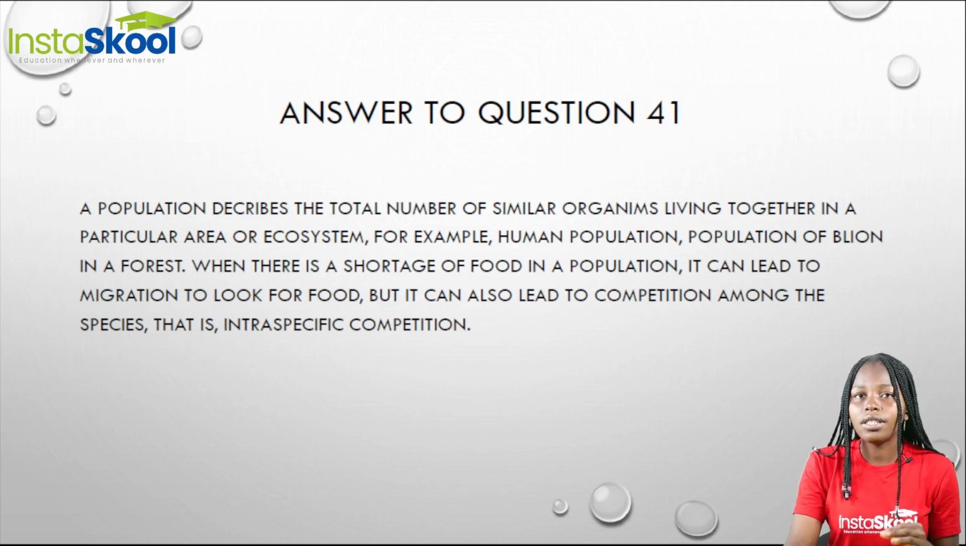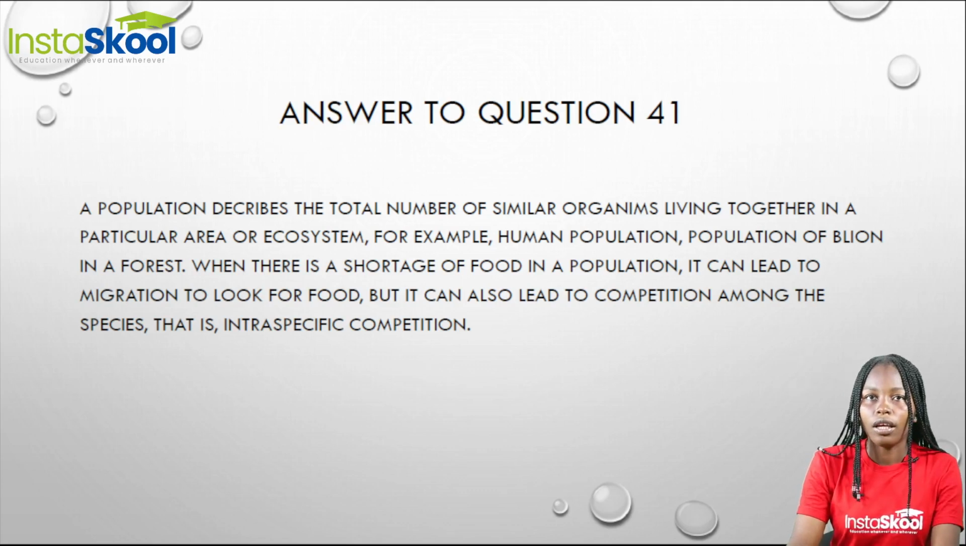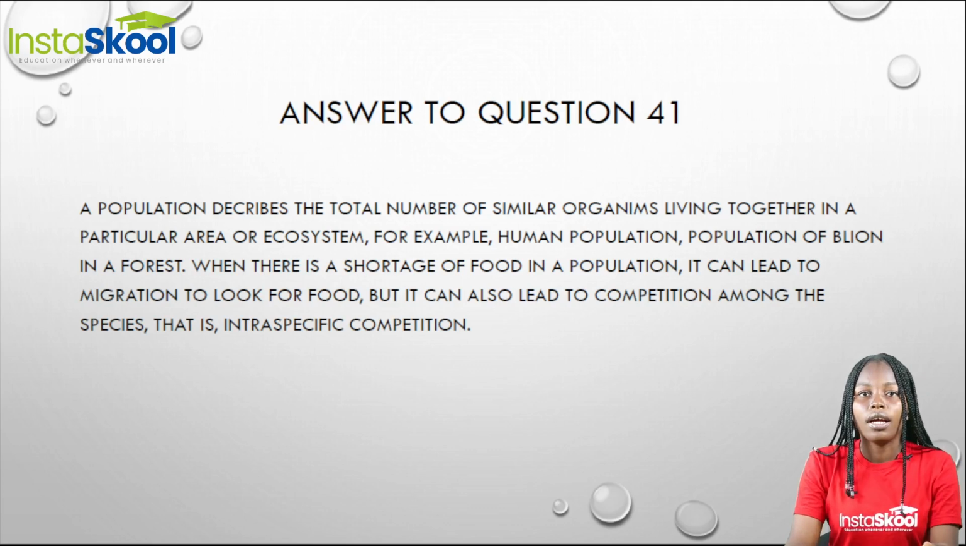But another thing that shortage of food can lead to is competition among the species. When there is a reduced number of food, the species compete for the limited food that is available.